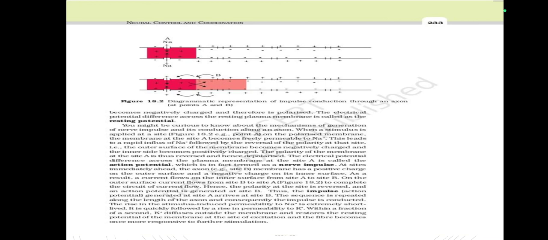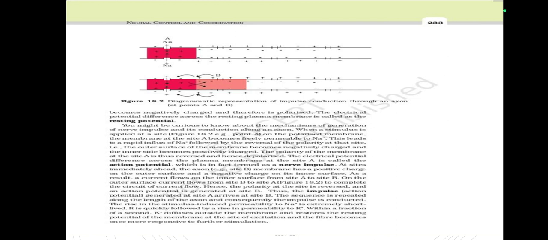You might be curious to know about the mechanisms of generation of a nerve impulse and its conduction along an axon. When a stimulus is applied at a site, Figure 18.2, example point A, on the polarized membrane, the membrane at the site A becomes freely permeable to sodium ion.